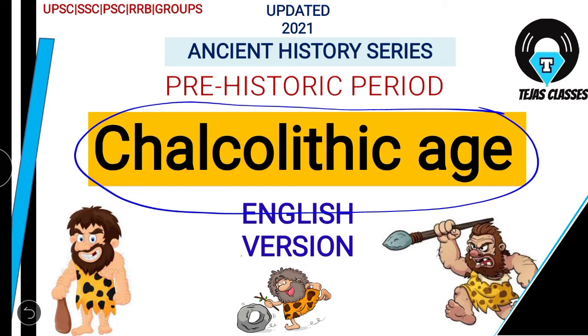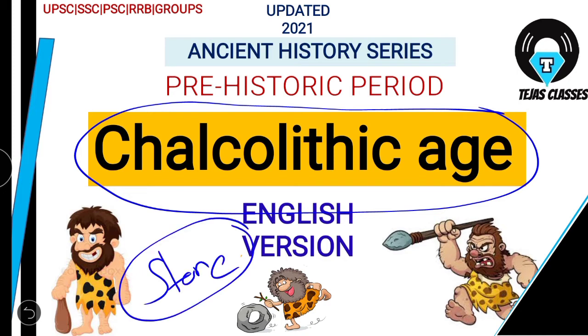So what happened actually in the Neolithic? They started producing the crops. They have started building the pakka houses, and the cultivation, domestication of animals, cultivation of rice, barley, ragi, all this has taken place. Now they have entered into the Chalcolithic age. And what is the main difference in this Chalcolithic age? Up to this Neolithic age, they have used only the stone. So the only tool which they are using is the stone as well as bones of the animals. So up to Neolithic they use these stones and bones. But what happened in this Chalcolithic age, we'll look into detail.